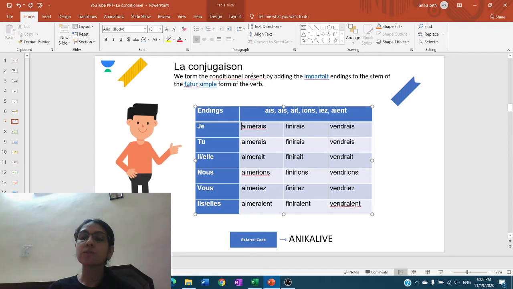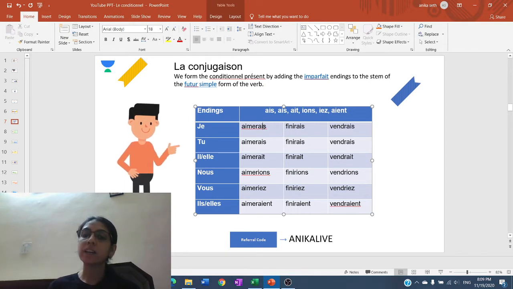So when we take the future simple stem of this verb, aimer, we mean that this is the infinitive form of the verb, because when we conjugate the verb aimer in the future simple, the conjugation is AIMER-AI. This is the stem of the verb, and this is the conjugation of the verb in the future simple form. Now we take the same stem, that is the infinitive of the verb.